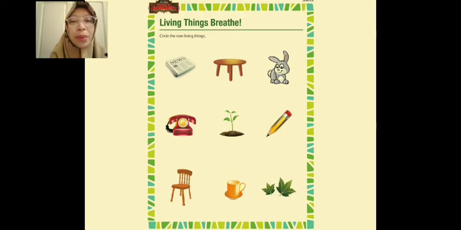This is an example exercise from Ustazah about living things. You can circle which are the living things here, yang mana living things. Maybe you will circle the rabbit, the plant, the leaf. And I think there are just 3 living things here, yeah. And I think you also have the same answer as Ustazah.